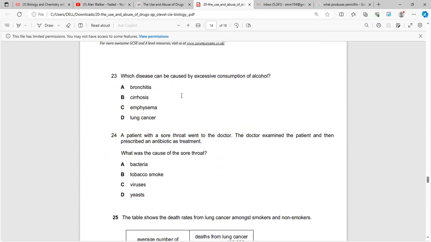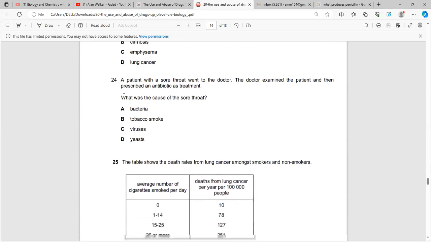Now, in question number 23, excessive consumption of alcohol, we talked previously as well, leads to liver cirrhosis. Why? Because the liver acts as a metabolic pathway, and it helps to oxidatively deaminate all the toxic metabolic products. However, when there is excessive consumption of alcohol, it leads to liver cirrhosis and fibrosis of the liver.